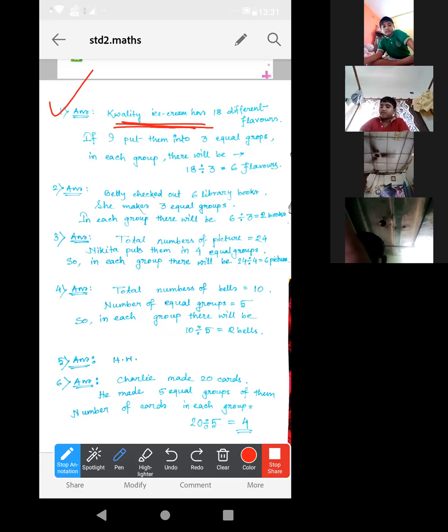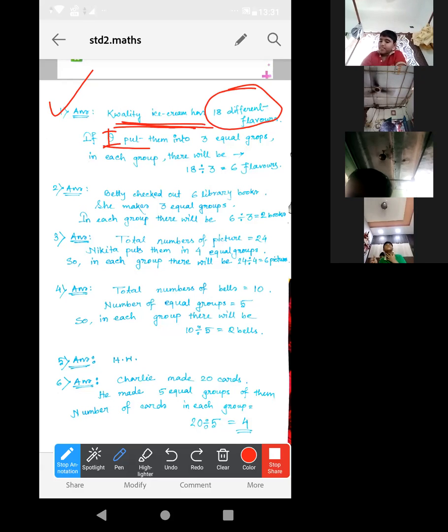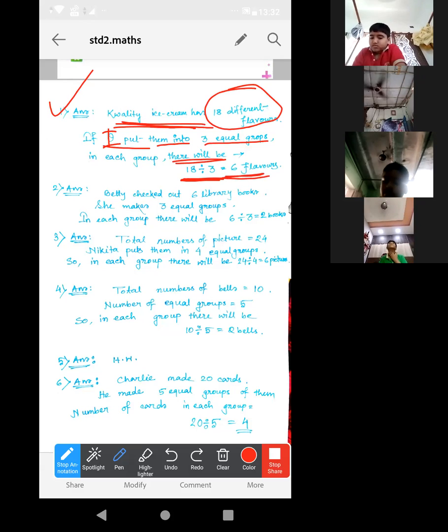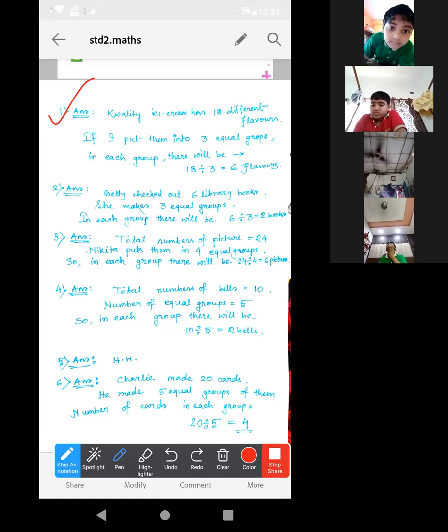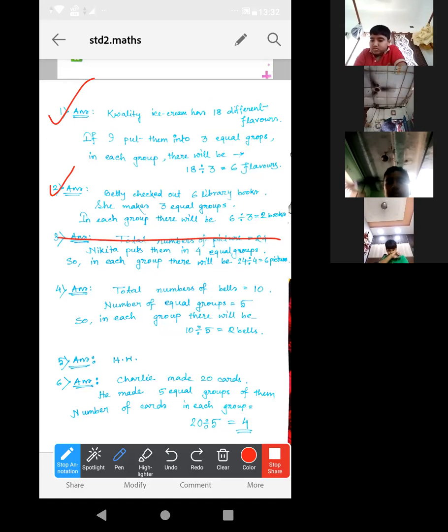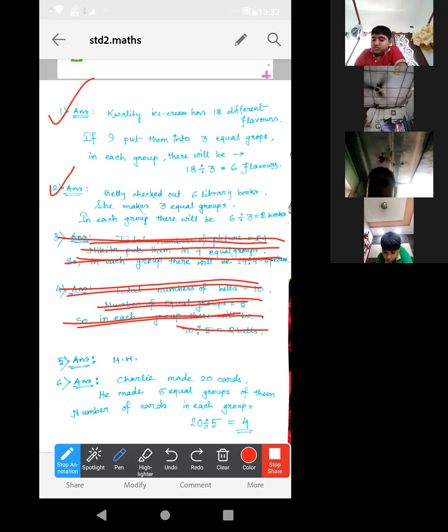Quality Ice Cream has 18 different flavors. If I put them into 3 equal groups, in each group there will be 18 divided by 3, which is equal to 6 flavors, okay? Complete number 1 and 2 first, not from 3. No need to copy 3, 4, 5, 6 right now.